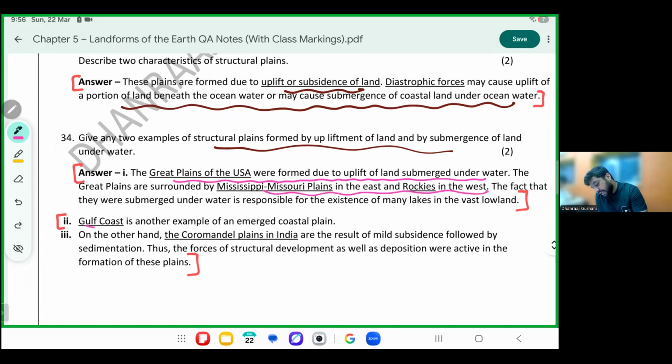Gulf Coast is another example of a coastal plain. On the other hand, the Coromandel plains of India are the result of mild submergence. Tamil Nadu. Very good.